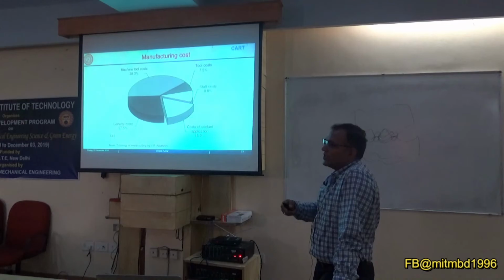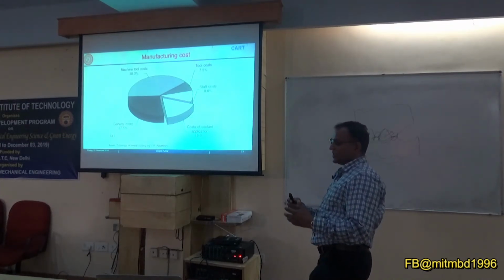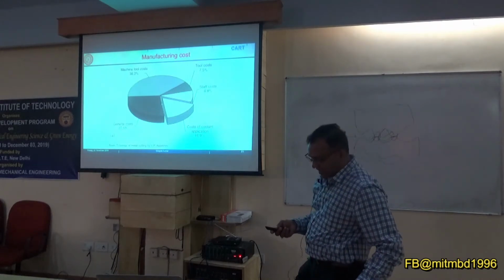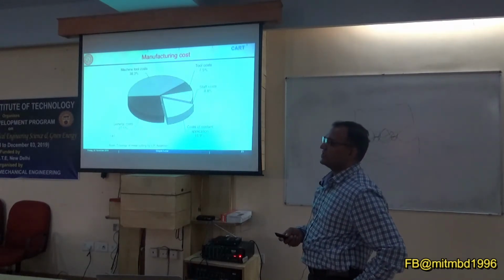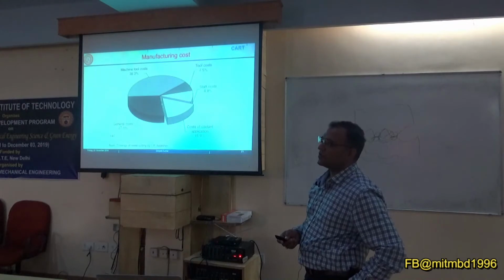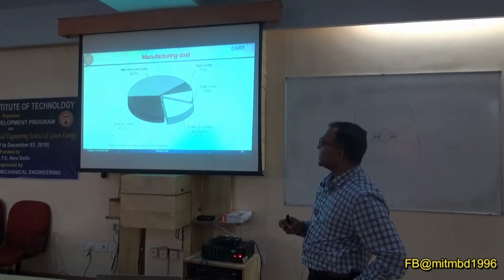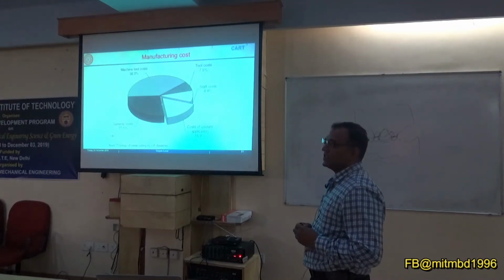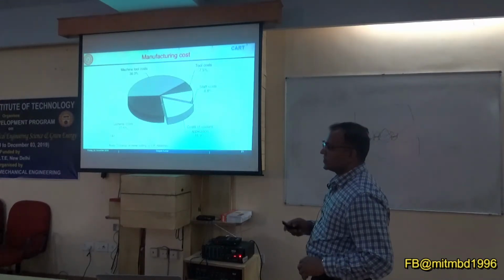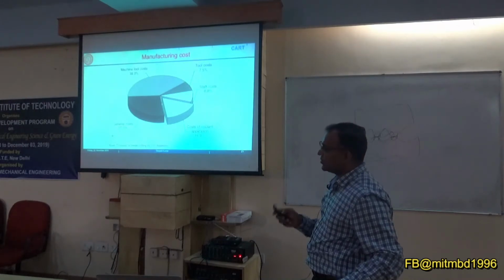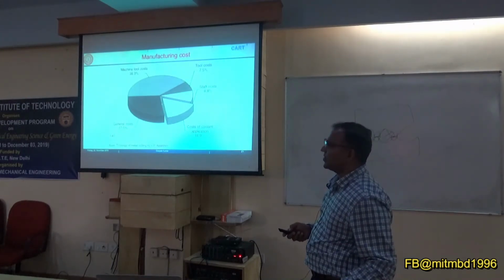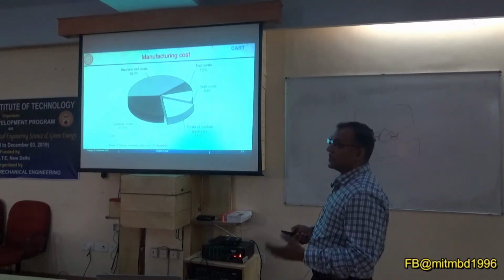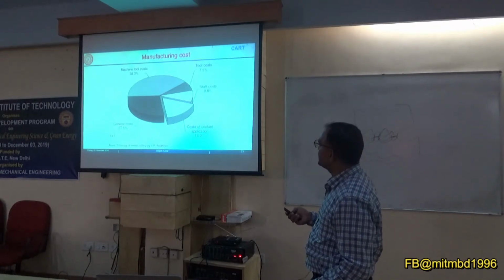When you discard it, what effect is it going to have on the environment? If it is not environmentally friendly, your environment is going to be contaminated, and that is one of the biggest challenges the lubrication industry is going to face in the future. So when you dispose of it, it should be degradable, so biodegradability comes into the picture. MQL: if you cannot avoid it, try to minimize it.